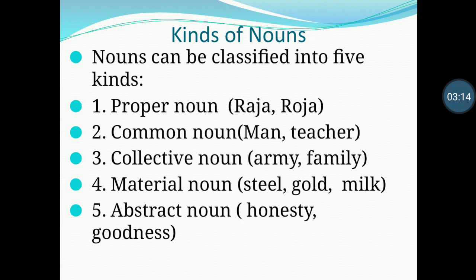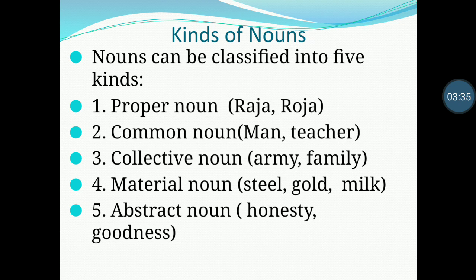For example, army, family, team, government, etc. And then material noun. A material noun is the name of a material or substance. They can be articles of food or drink as well. For example, steel, gold, milk, water, etc.